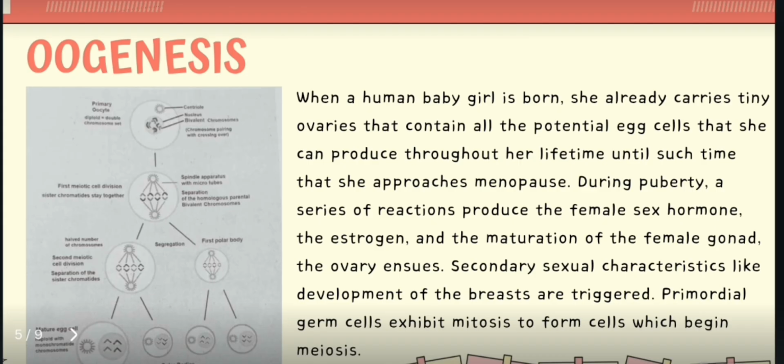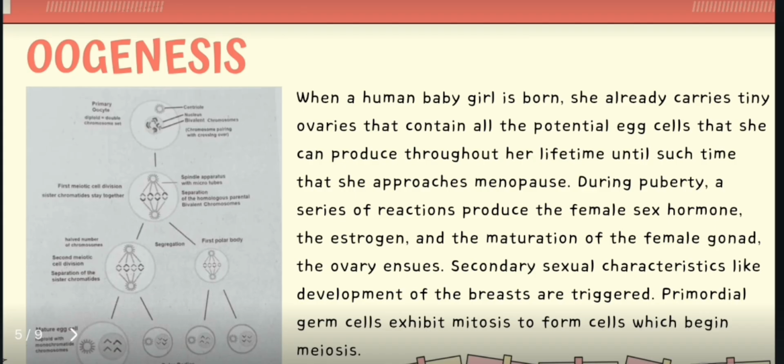During puberty, a series of reactions produce the female sex hormone, estrogen, and the maturation of the female gonad, the ovary, ensues. Secondary sexual characteristics like development of the breasts are triggered. Primordial germ cells exhibit mitosis to form cells which begin meiosis.